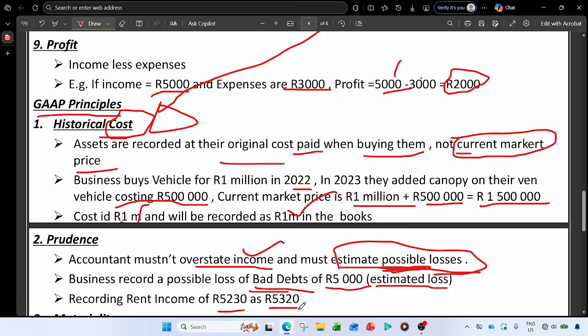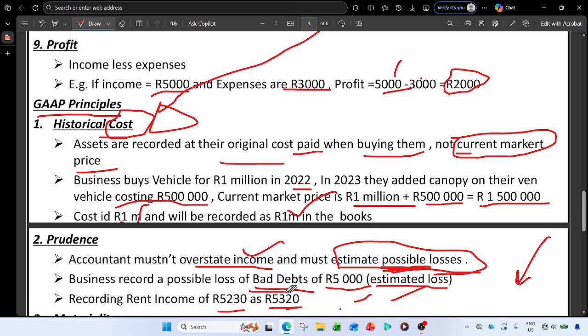These errors always occur, especially when you are doing the bank reconciliation statement, because the bank will send the statement of your incomes and payments, of receipts and payments. Then your bookkeeper will also reveal his incomes and payments. So that is where you will see if there was an error by our bookkeeper.